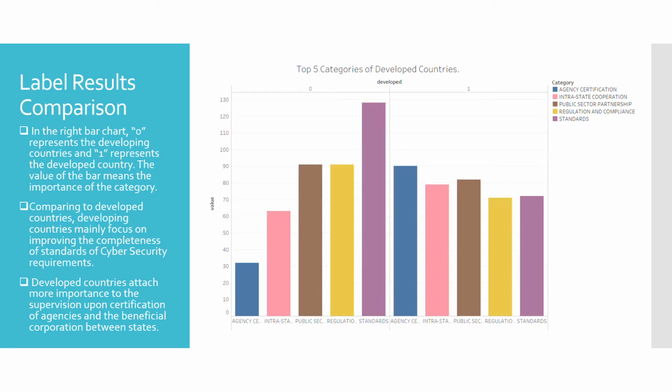And we conduct a label result comparison between the developed and developing countries by plotting the bar charts on the right. 0 represents the developing countries and 1 represents the developed countries. And the value of the bar means the importance of the category. Compared to the developed countries, developing countries mainly focus on improving the completeness of standards of cybersecurity requirements. But the developed countries attach more importance to the supervision upon certification of agencies and the beneficial cooperation between states.